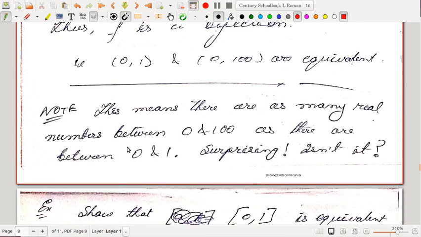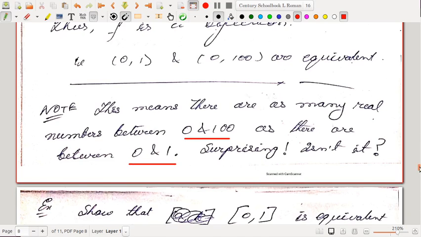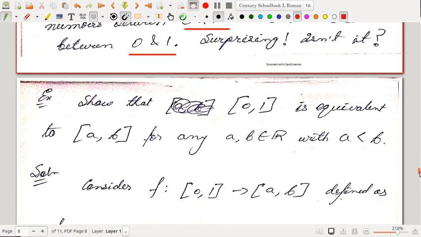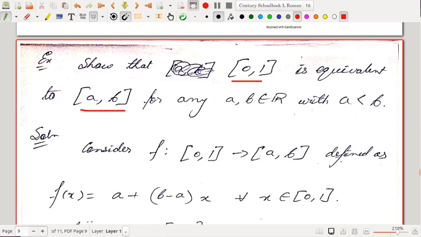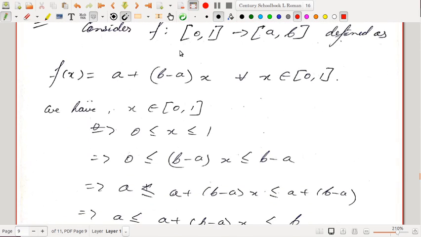This means that there are as many real numbers between 0 and 100 as there are between 0 and 1. Surprising, isn't it? Quite surprising. There are some more examples where you will see any closed interval, say [0,1], is equivalent to any other closed interval [a,b], whatever closed interval you take, however large it is. So you see how to construct this function.